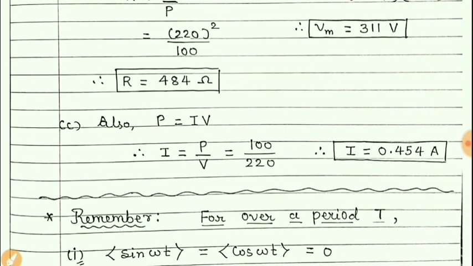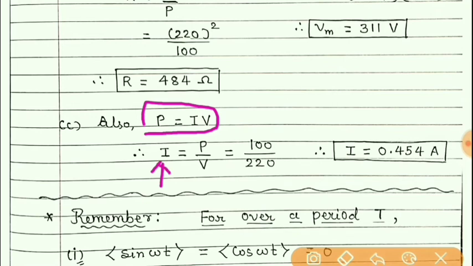Finally, power P is equal to I into V. From this, if we make the subject I, we will get P upon V. Value of P and V is given. So putting these values and calculating, we will get I is equal to 0.454 ampere.